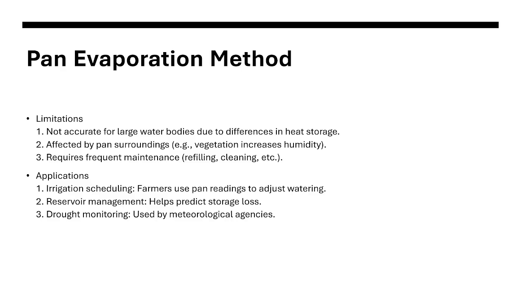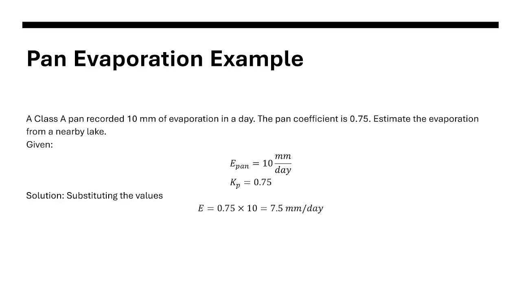Okay, so we move on to our example. Example: a Class A pan recorded 10 mm of evaporation in a day. The pan coefficient is 0.75. Estimate the evaporation from a nearby lake. Okay, so E pan is equal to 10 mm per day. The Kp is equal to 0.75. The solution, we just substitute the values. 0.75 times 10 is equal to 7.5 mm per day. Okay, so that's it for our pan evaporation example.